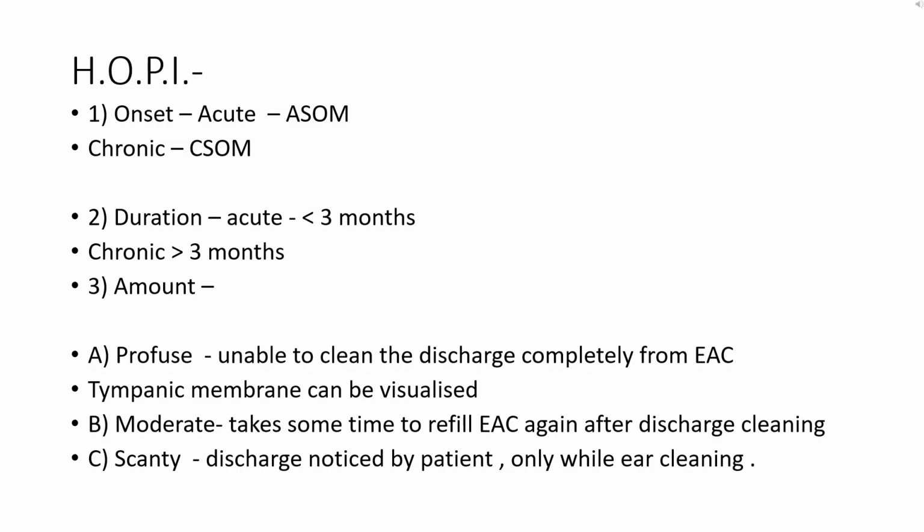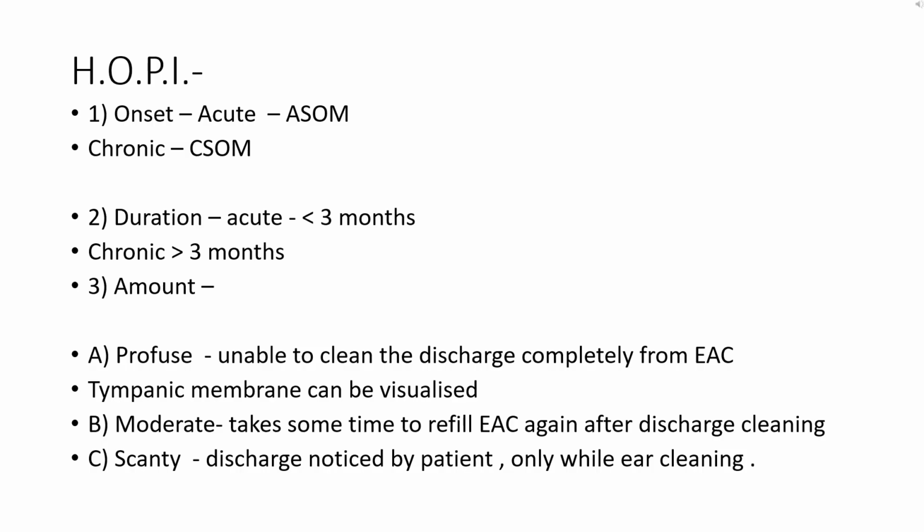Taking first ear discharge, what questions can we ask in case of ear discharge from a patient? What is the onset? It can be sudden or insidious. Then what is the duration? If the duration is less than 3 months, it will be labeled as acute. If the duration is more than 3 months, it will be labeled as chronic. What is the amount of the ear discharge?